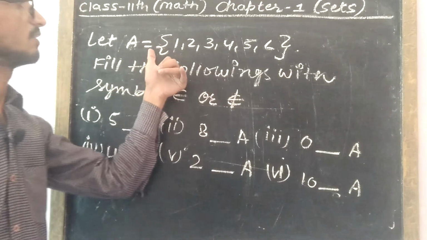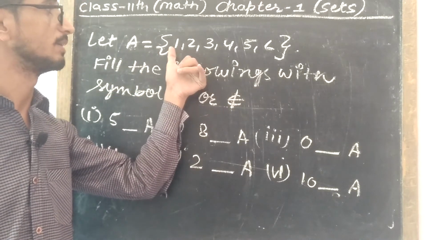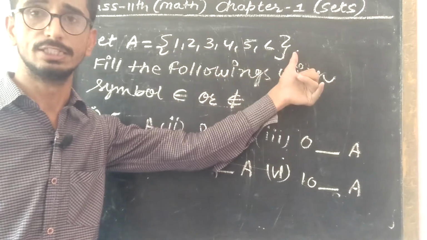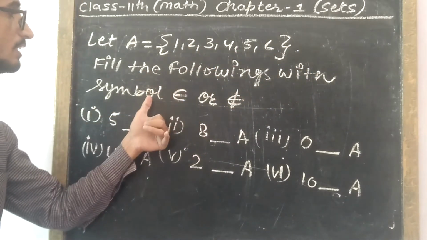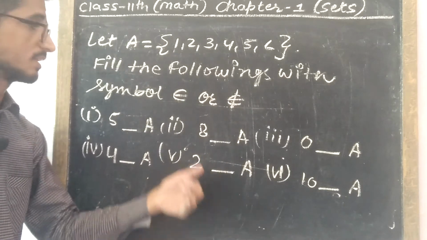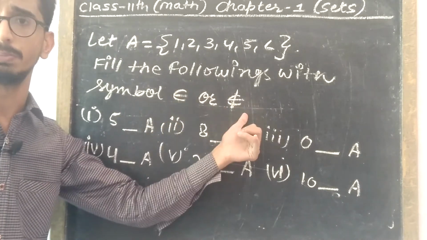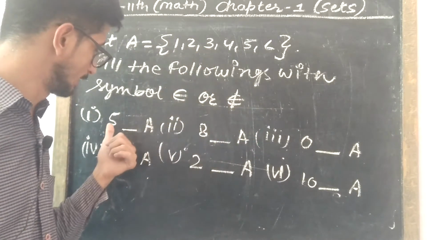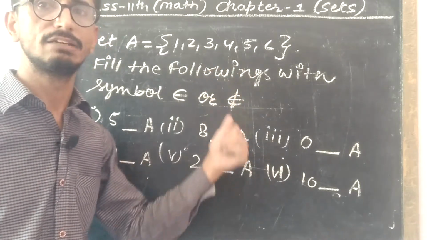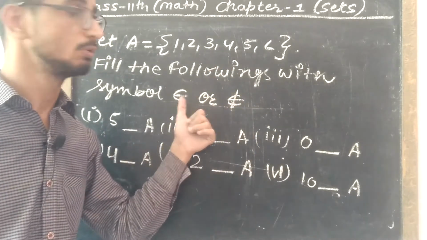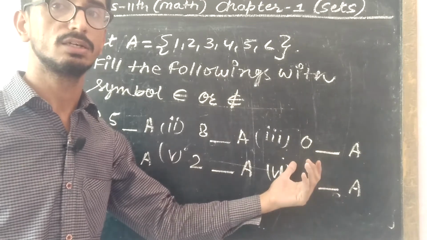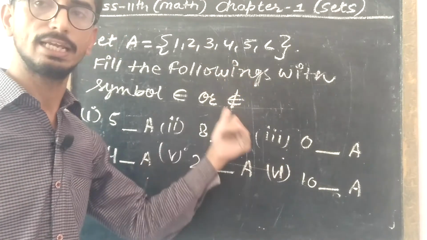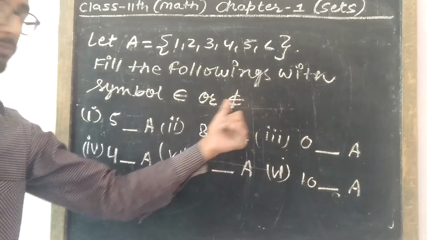Let A be a set which has 6 elements: 1, 2, 3, 4, 5 and 6. Now we have to fill all the following blanks with the symbol belongs to or does not belong to. If the given element belongs to set A, we will write the symbol belongs to, and if it doesn't belong to set A, we will write this symbol.